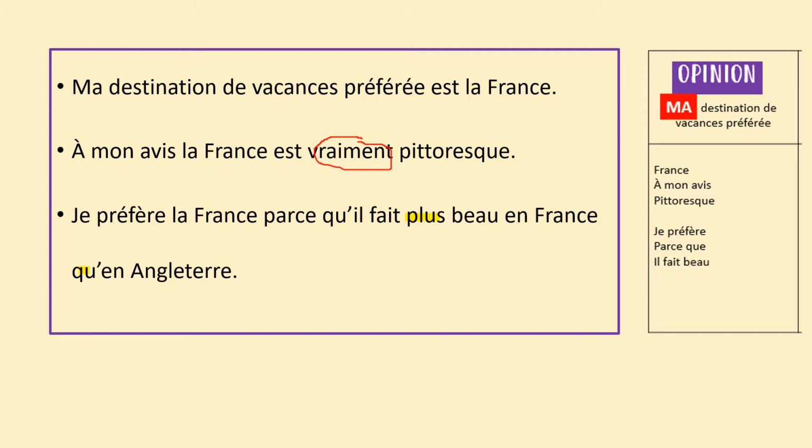If you can't do the comparison, don't do the comparison. Just stop with Je préfère la France parce qu'il fait beau. That's fine. If you can do the comparison, put the comparison in there, and that's extra points for you. So that's our first paragraph done. That's 31 words. Without the comparison, you might have written about 25 words. That is more than enough. We're done. On to the next one.